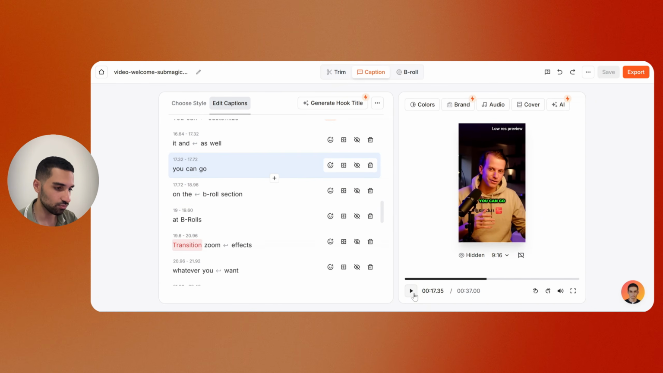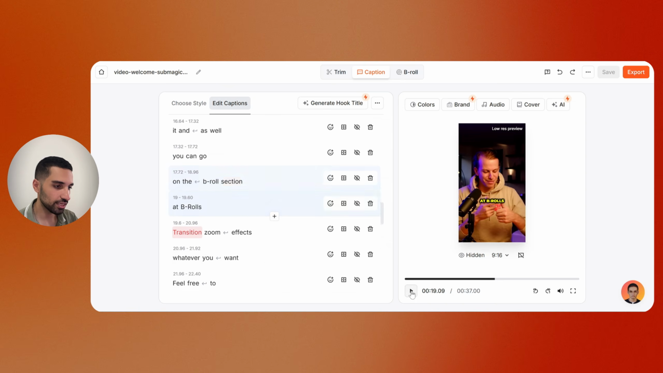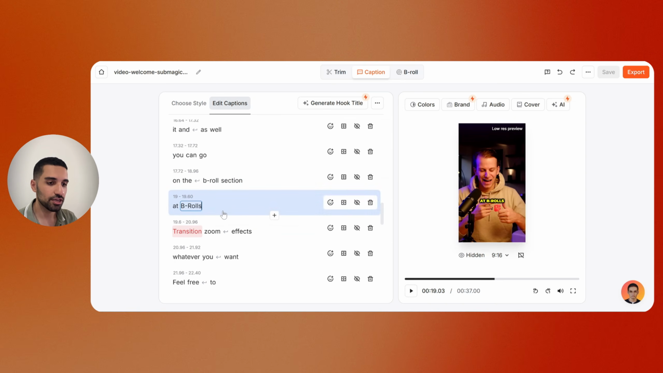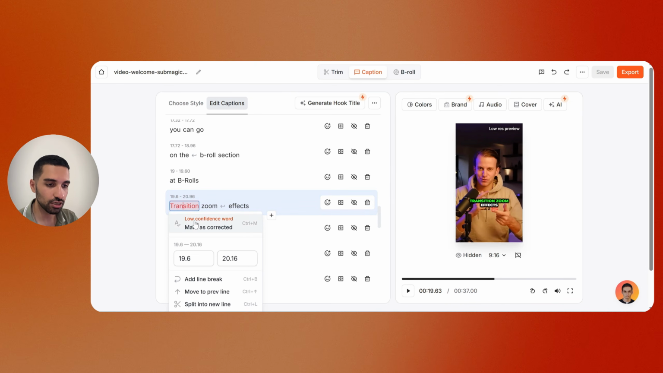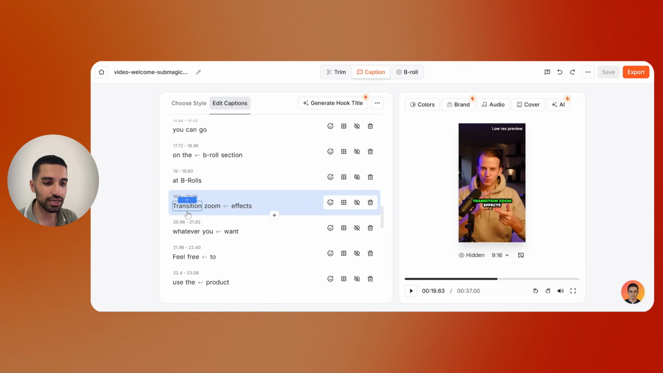So let's check it again. You can go on the B-roll section. Exactly, you see that here it is also shown in the video. Add B-rolls, transition. Yeah. Also here again it says transition, zoom effects. Yeah, this is correct, and we can click on it and mark it as correct. So when we mark it, the red background will disappear.